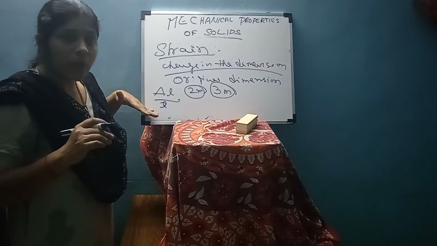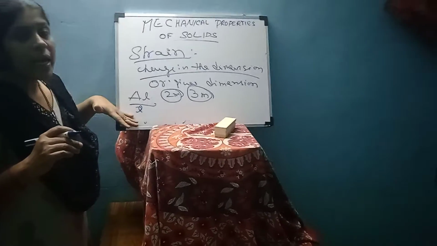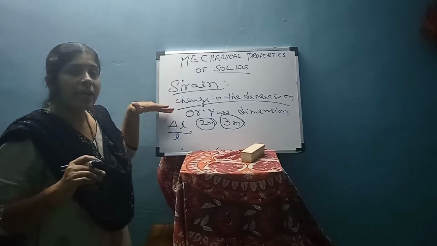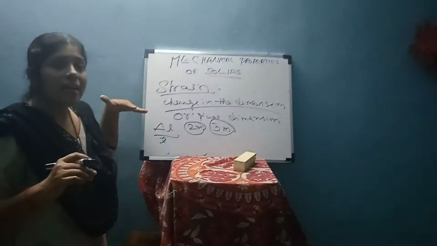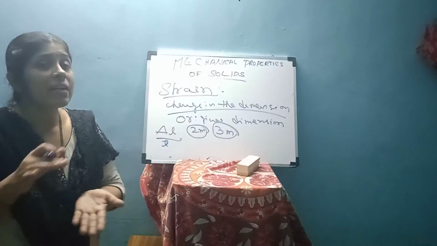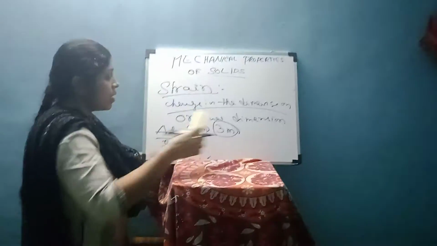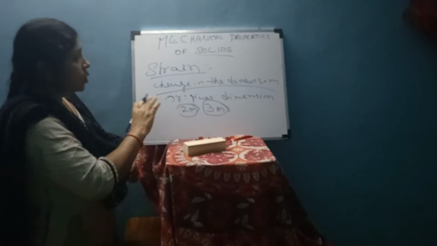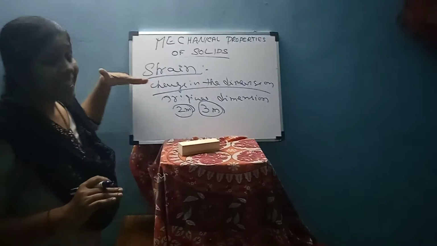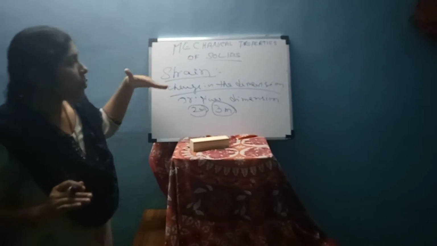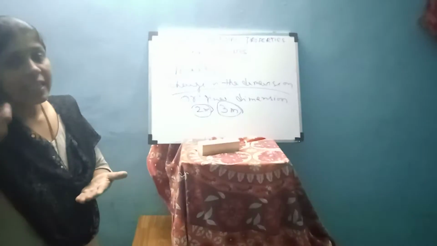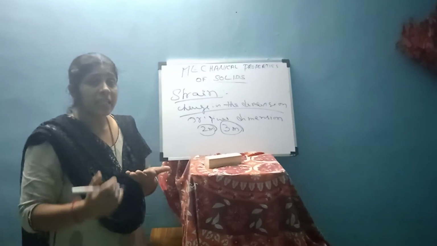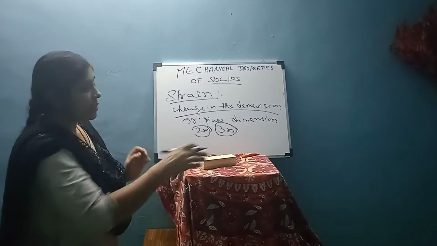If it is lengthwise, it is delta L divided by L. If it is volume, it is delta V divided by V. If it is tangential, there is a small explanation. The main thing is strain: the ratio of change in dimension to the original dimension.